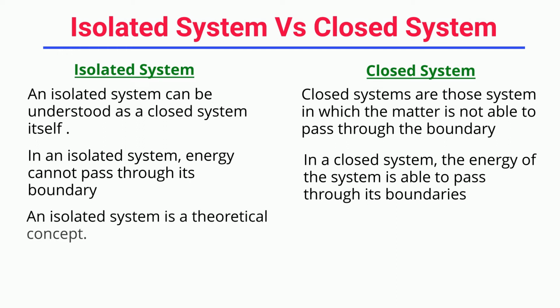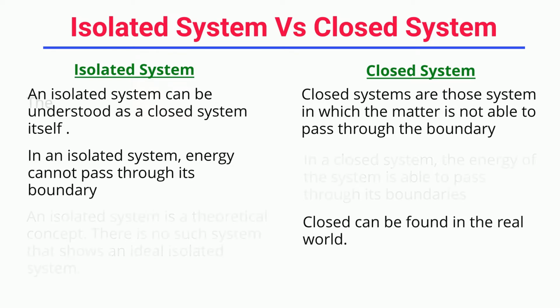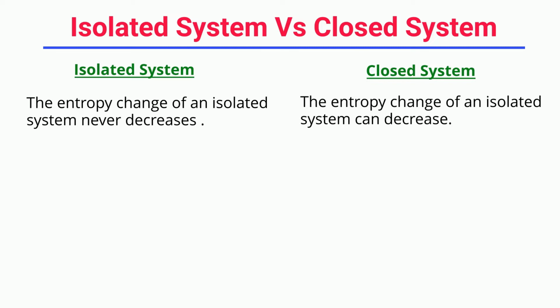An isolated system is a theoretical concept. There is no such system that shows an ideal isolated system. Closed systems can be found in the real world. The entropy change of an isolated system never decreases. The entropy change of a closed system can decrease.